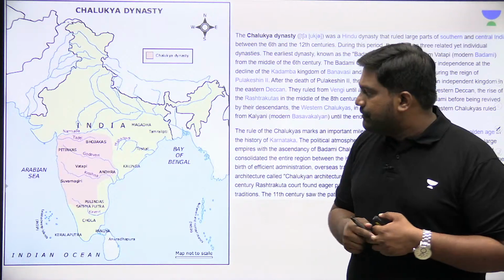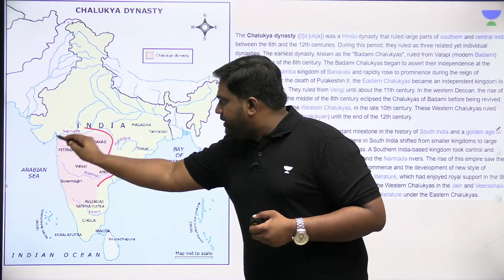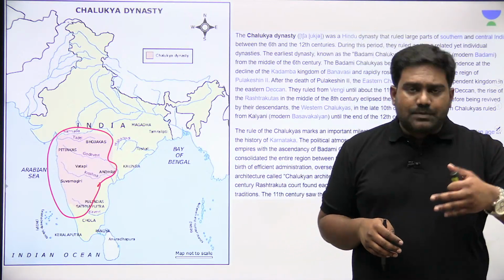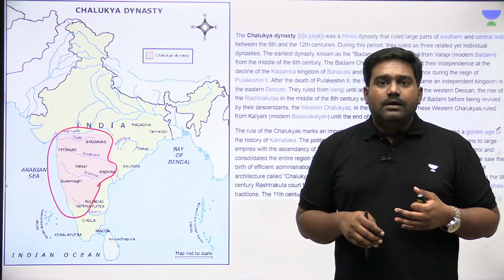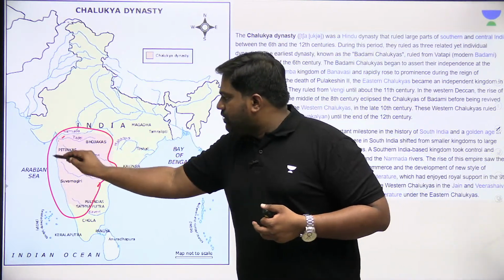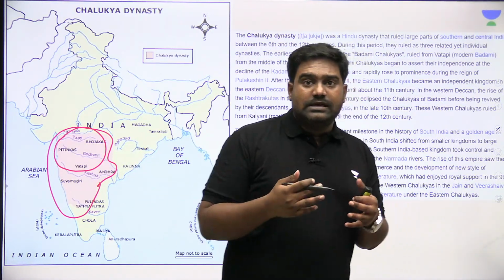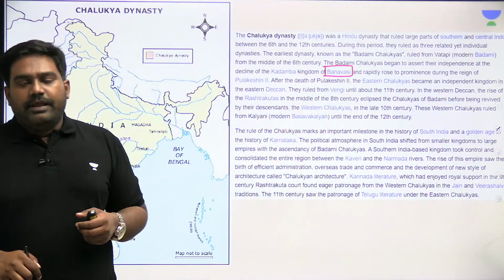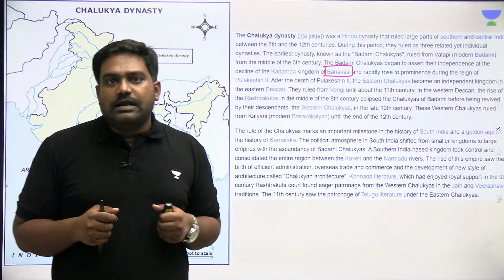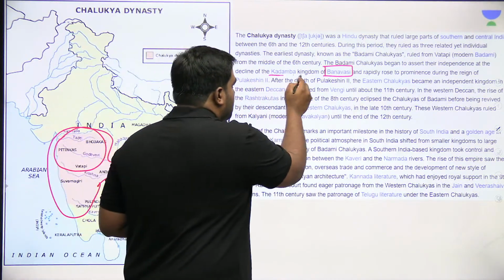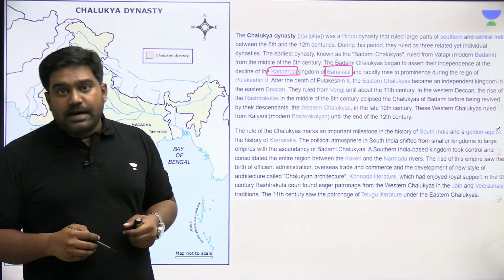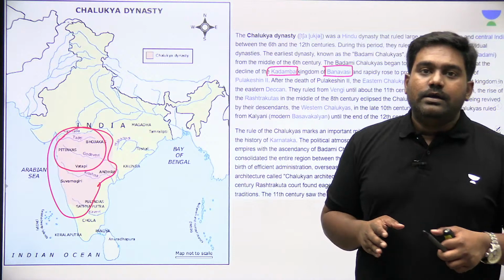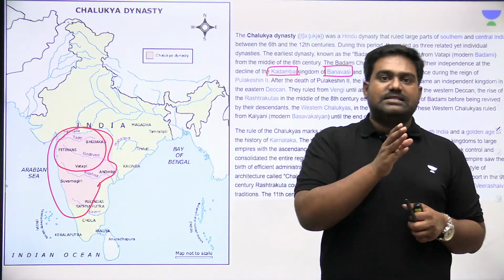You can see the rough extent of the Chalukyan Empire, covering largely today's Karnataka, Andhra Pradesh, Telangana and Maharashtra, right? The seat of capital was located over here towards northern Karnataka in the Banavasi region. Banavasi is closer to the North Karnataka region. It was the seat of power of the Kadambas as well. But the Chalukyas established a formidable rule in this part of the Deccan region between the 6th century to the 12th century.